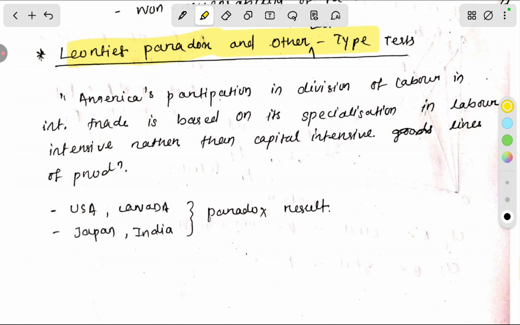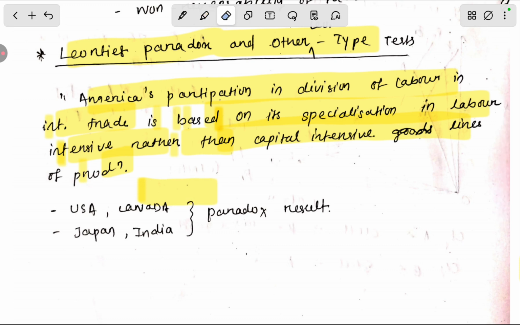Basically, Leontief said that America's participation in the division of labor in international trade is based on specialization in labor intensive rather than capital intensive lines of production. It means that America, which is a capital abundant country, should produce capital intensive goods. But rather than producing capital intensive goods, they choose to produce labor intensive goods, which is something different from the HO model. So he came forward and tried to explain the reason behind it.